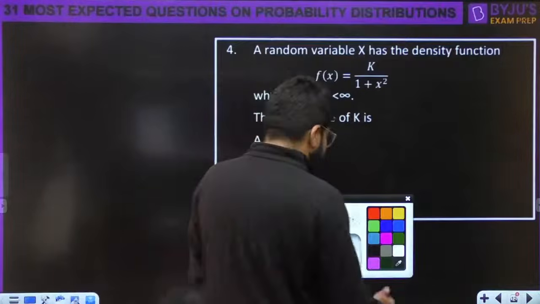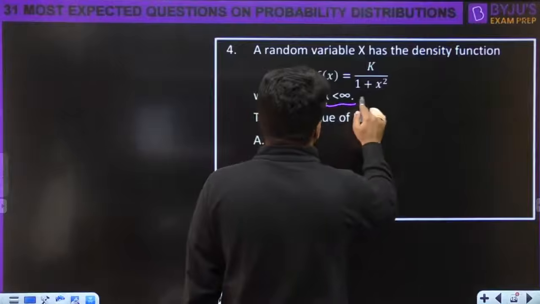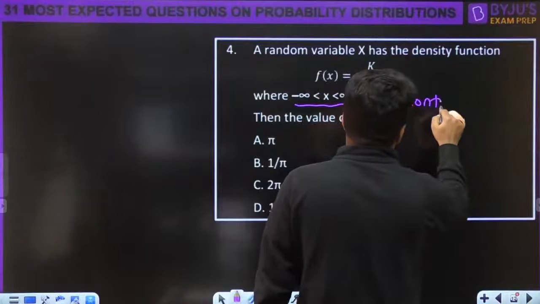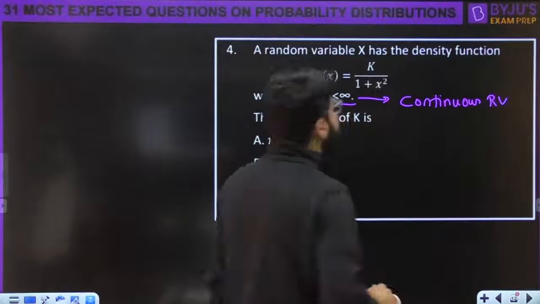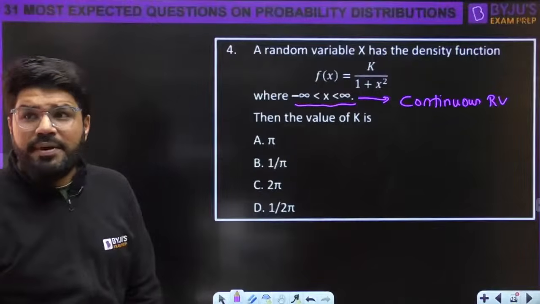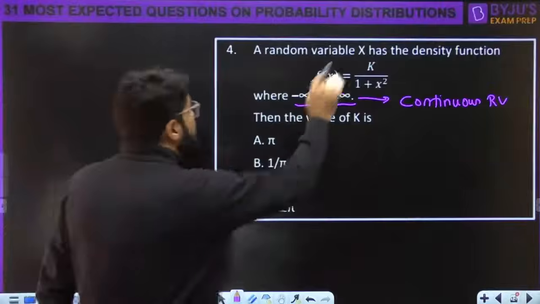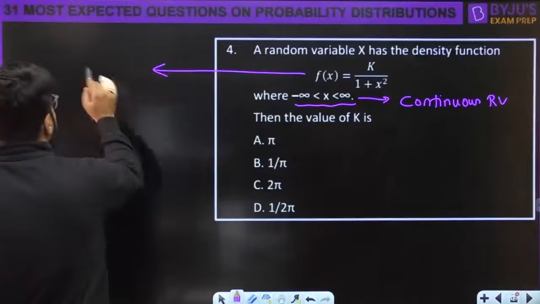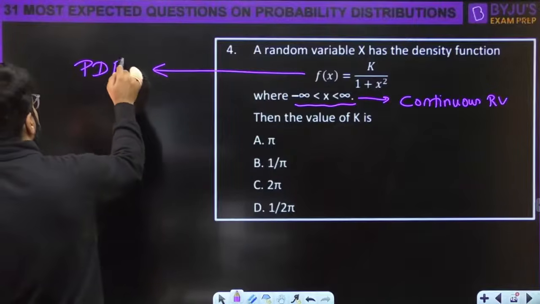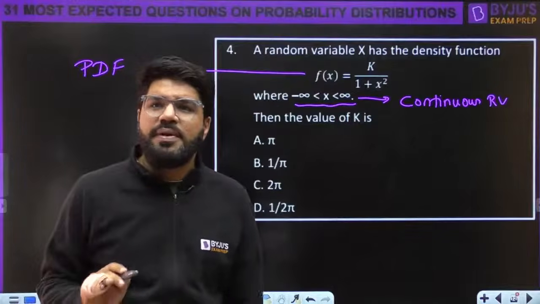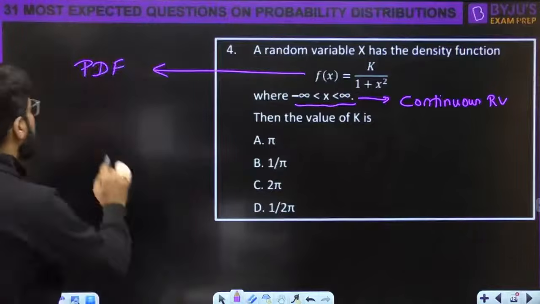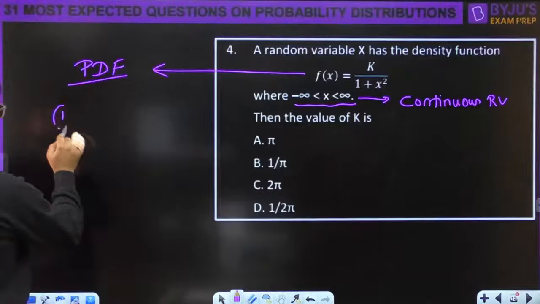Since it is a continuous random variable, continuous random variables are said to have what probability distributions? It is said to have the PDF. Here f(x), the probability distribution, is its PDF. What are the two important points regarding the PDF you have to remember?